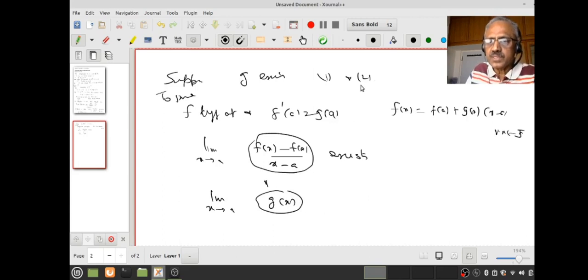But g satisfies 2, that is, g is continuous at a. Therefore the limit as x tends to a of this will be g(a). You follow that? Therefore what I have shown is that the limit of (f(x) minus f(a)) by (x minus a) as x tends to a exists and it is equal to g(a). That means f is differentiable at a and its derivative at a is g(a).